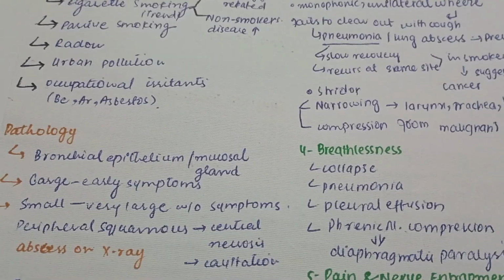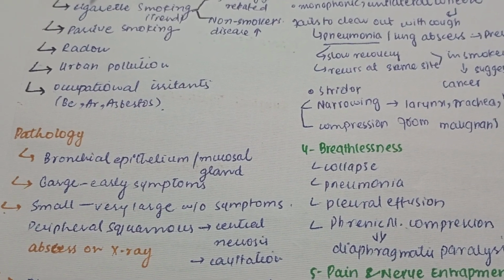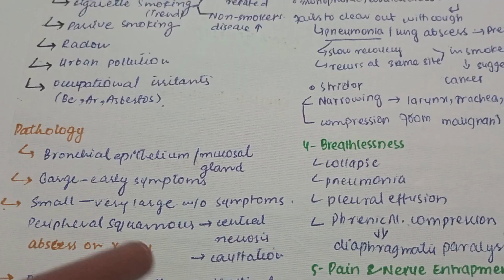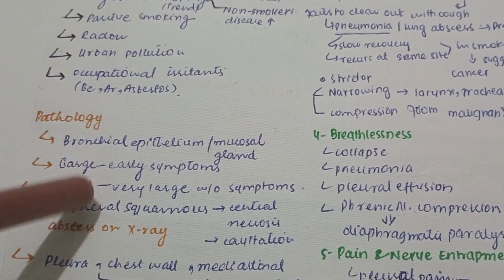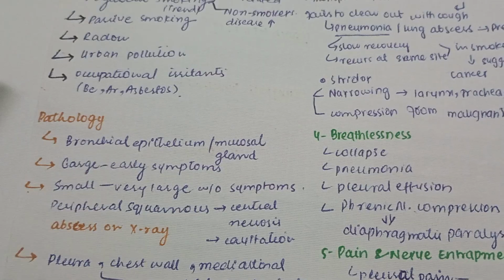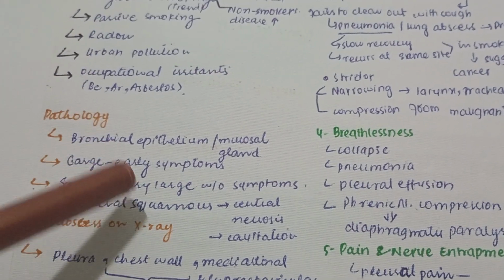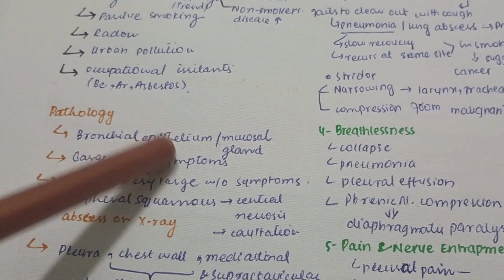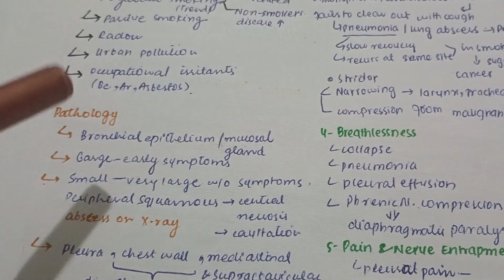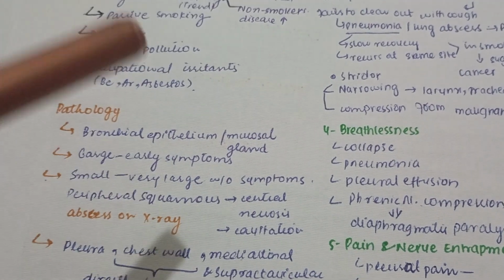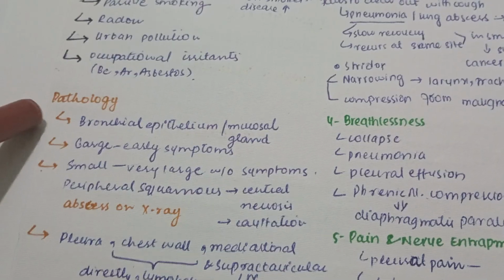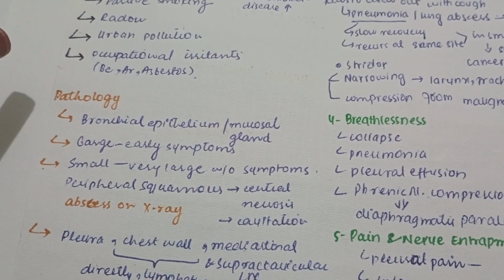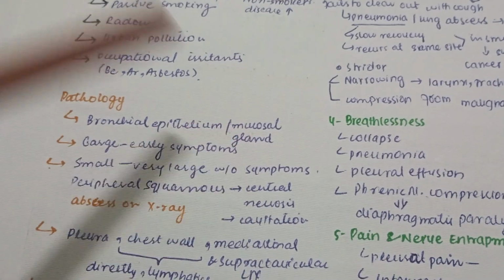Now, pathology. The tumor can arise from the bronchial epithelium, or it can also arise from the mucosal glands. If it affects the large bronchi, then because of the production of early symptoms, the disease is detected early. And if it affects the smaller bronchi and bronchioles, then it takes a very large form and is usually detected late because it is mostly without symptoms.